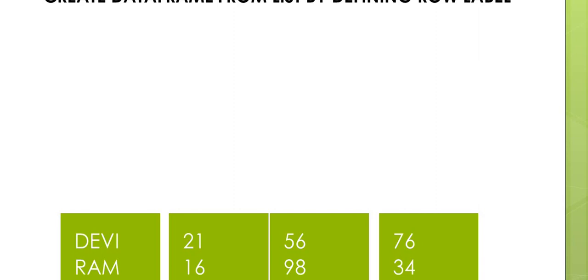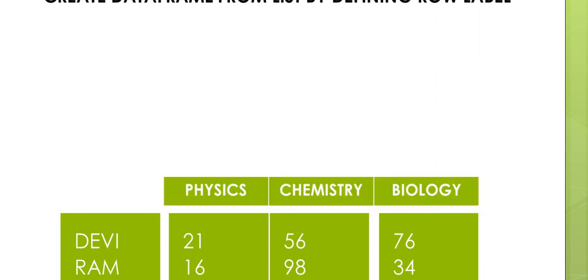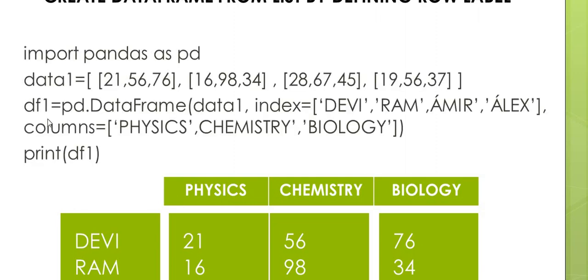In the previous example, we defined column labels by using the columns argument. So here, import pandas as pd. data1 is equal to, look here, I am using the data values 21, 56, 76. These are the values of the first row. 16, 98, 34, second row values. 28, 64, 45, that is the third row. 19, 56, 37 is the last row. Here the column labels are physics, chemistry, biology.